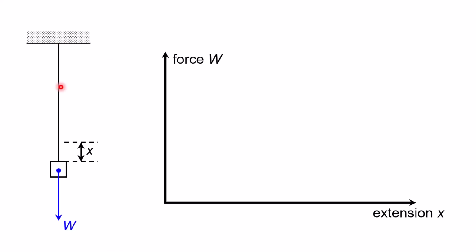Hello, so we have a wire here. We hang some weights on it so that the weights provide the stretching force, which causes the wire to extend from its unstretched length. So if the wire obeys Hooke's law, the force extension graph is going to be a straight line passing through the origin. But do wires obey Hooke's law? Yes, they do, but only for small extensions.